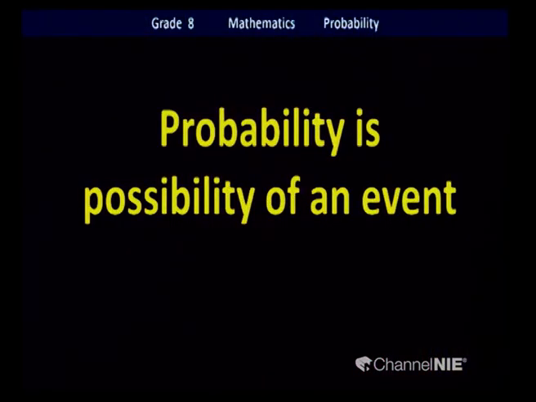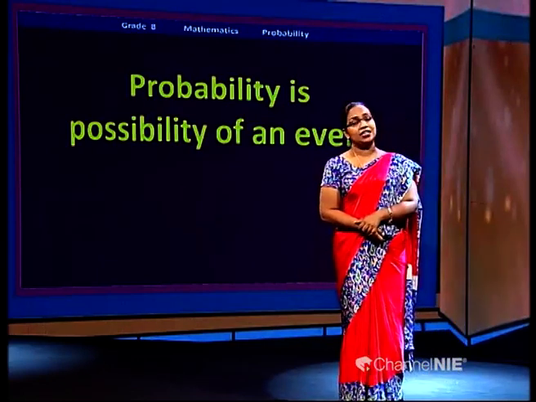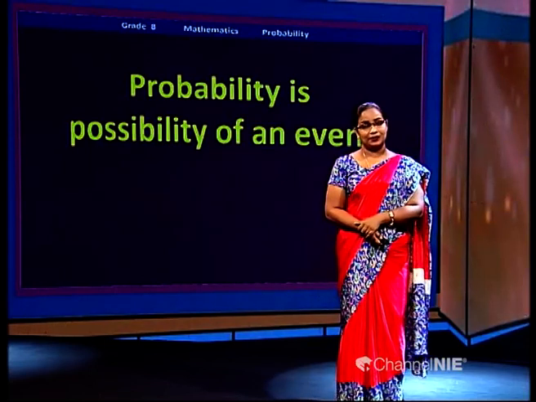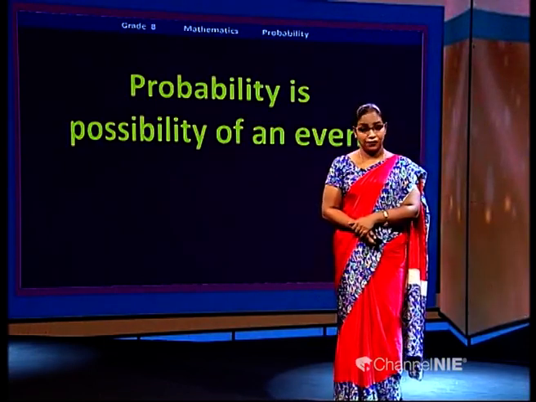What can you see here? Can you see the slide? Probability is the possibility of an event. We can simply say probability is the possibility of a certain event. We'll learn about probability further.